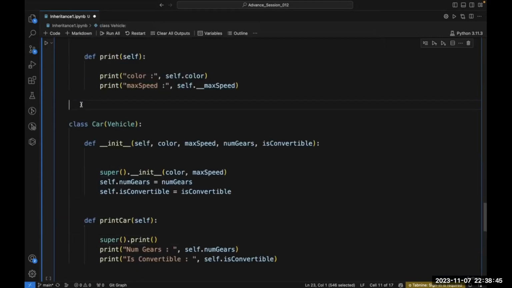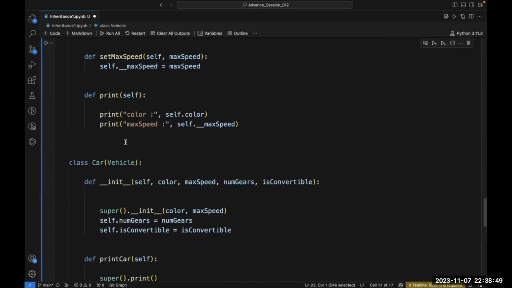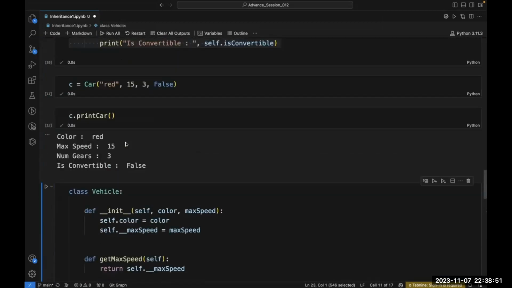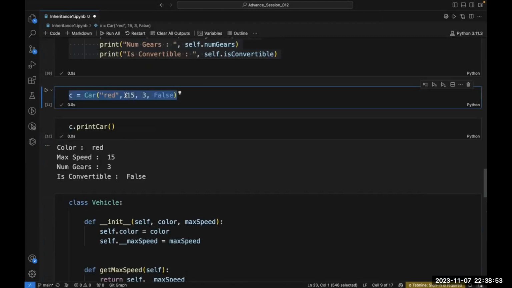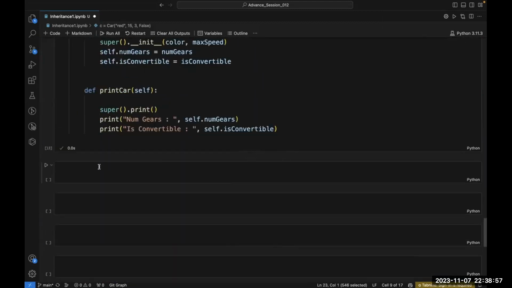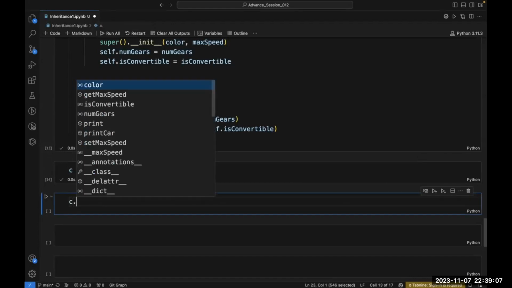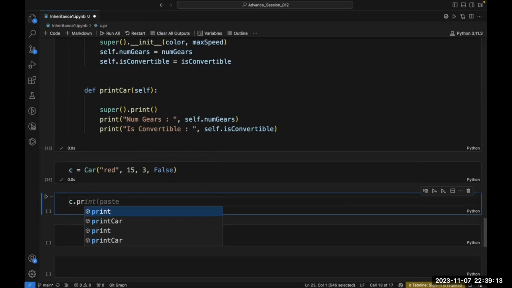So let's run this code. So this code has run. Now again, create an object of this class. So created the object of this class. Now do this c dot, I am calling this print method, sorry, this print car.